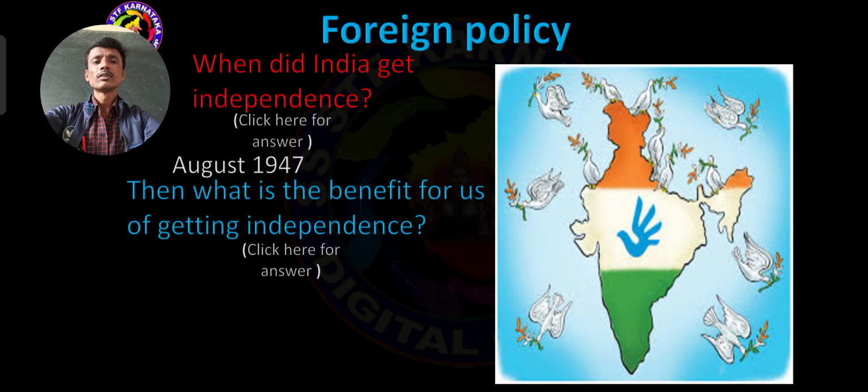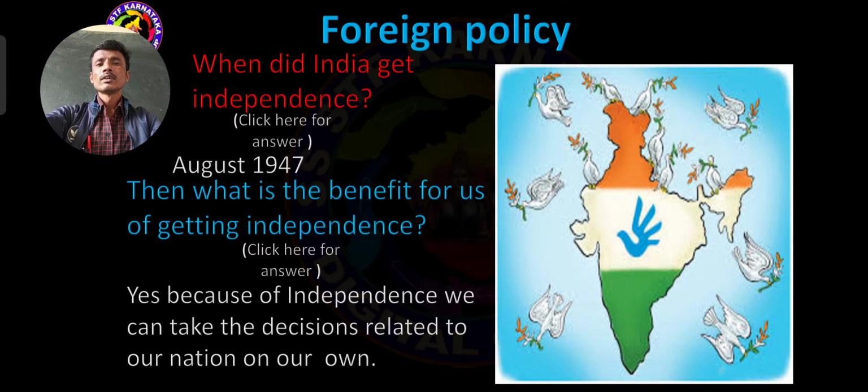What is the benefit? Yes, because of independence, we can take the decisions related to our nation on our own. Before independence, we did not have any kind of right to take decisions about our nation. But after independence, we can take our own decisions.